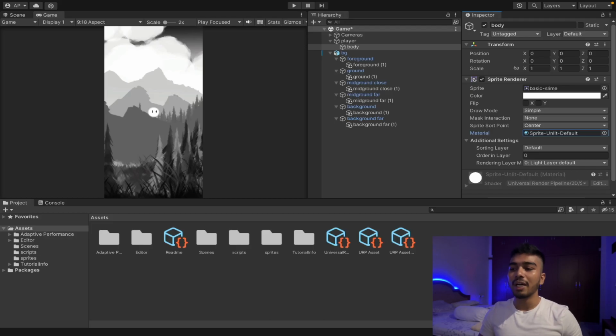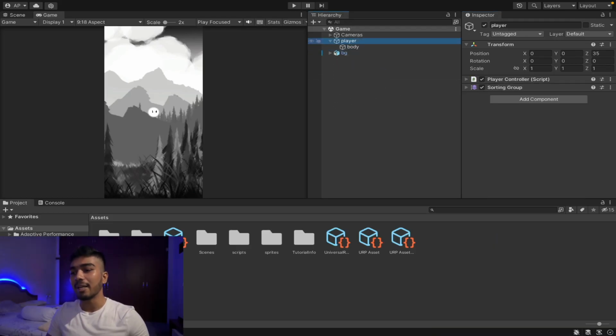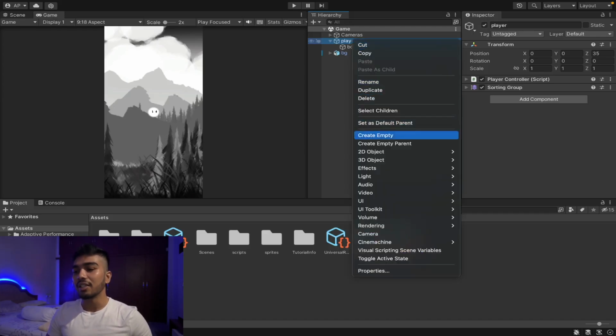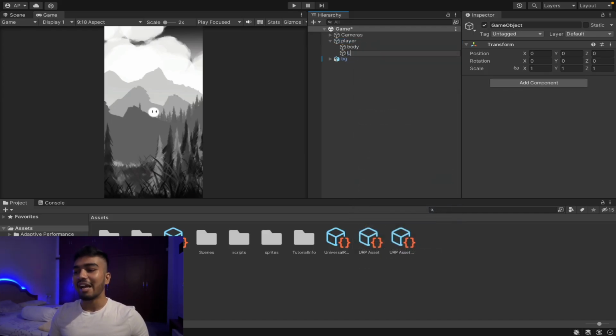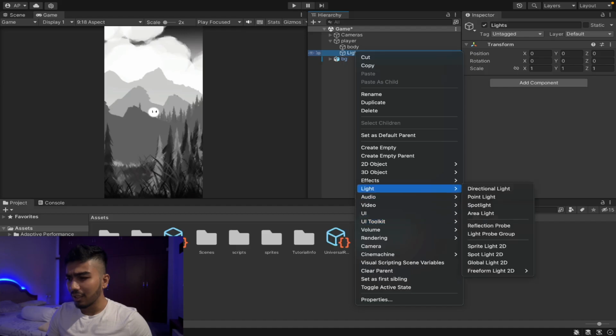So I'm just going to go ahead and collapse all the layers. I'm going to go into my player game object, right click, and create a new empty game object where I will be storing all the lights inside. I'm going to call it lights so that I know what this game object is for. And inside this game object, I'm going to right click and go to rendering, I think it was in lights.